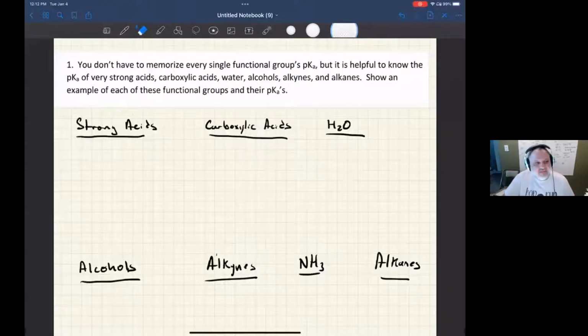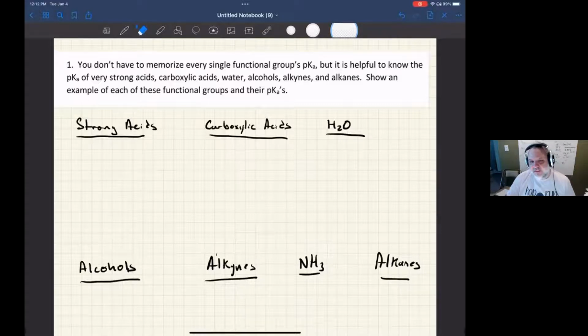All right, this question asks us about pKa's. Now, pKa's are the ultimate arbitrator of acid strength, right? It's the quantitative measurement of a compound's strength as an acid. The lower the pKa, the better it is at being an acid, right? Because it's the negative log of a Ka. If the Ka is large, the negative log of that is going to be smaller and more negative. So here are the 1, 2, 3, 4, 5, 6 groups that the question specifically asked us about.